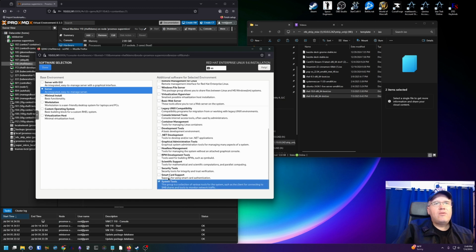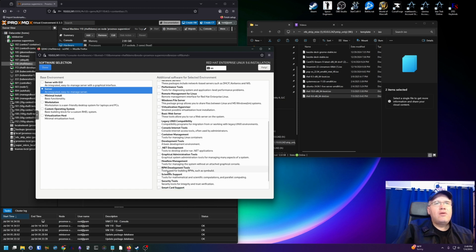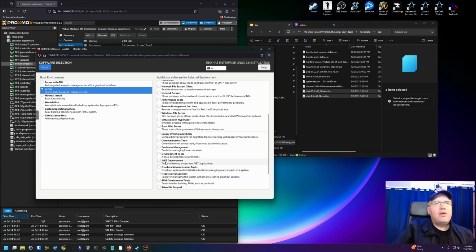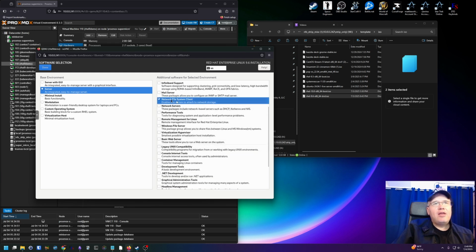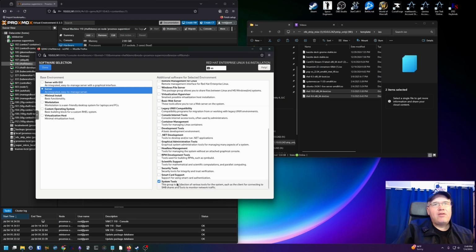I'm going to do system tools. And there's one more, if I remember correctly. Enable the system to attach network storage. All right, so I chose guest agents, network file system client, and system tools.